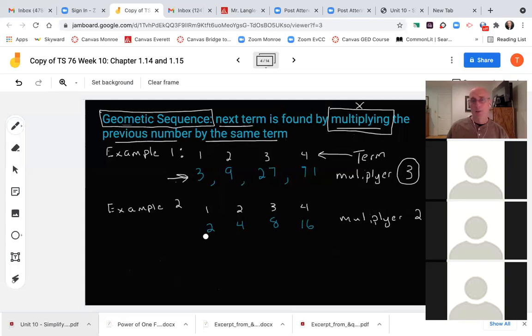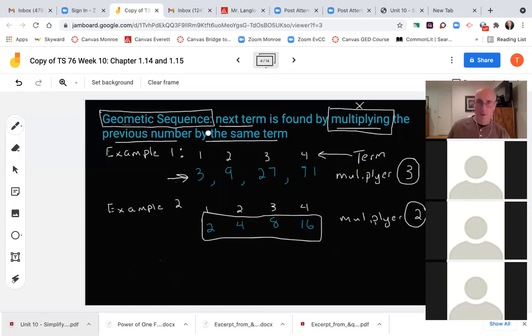A second example, and by the way, 3 is my first term, my n1 in a sense. 9 is my second term, 27 is my third term, etc. Term 1, 2, 3, 4. Here's another example. The sequence is right here: 2, 4, 8, 16. How did 2 become 4? I multiplied by 2. How did 4 become 8? I multiplied by 2. I'm multiplying. My multiplier is 2 each time.